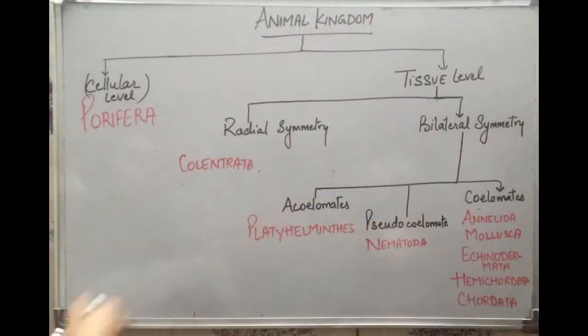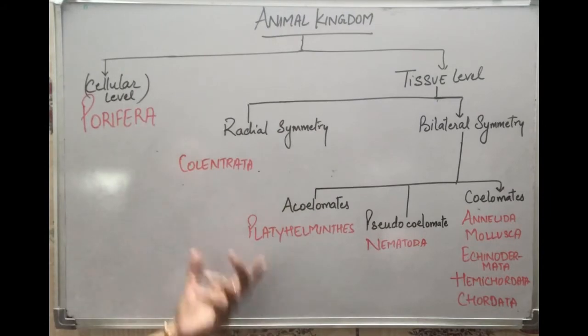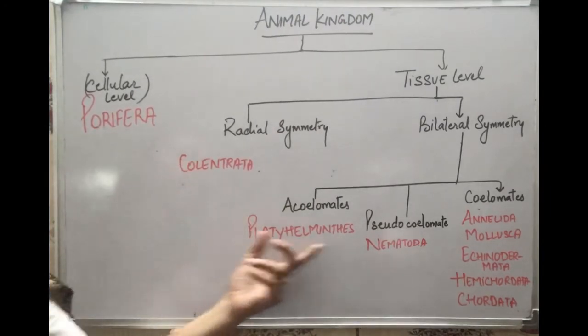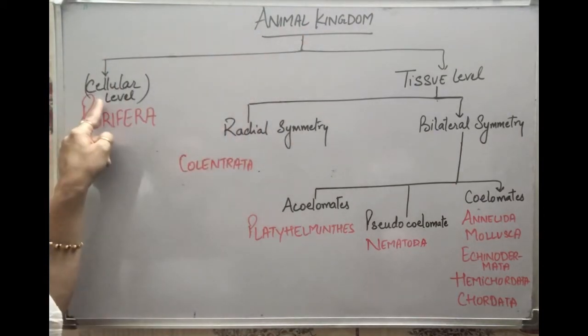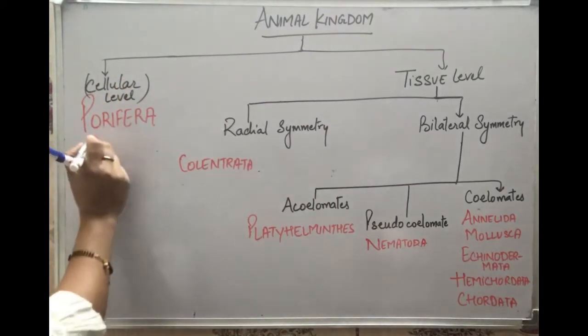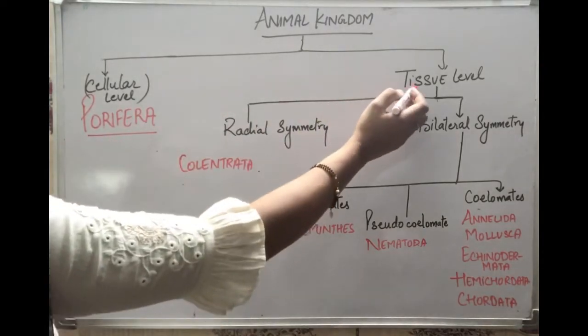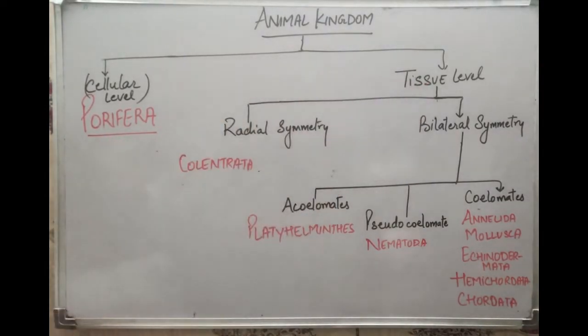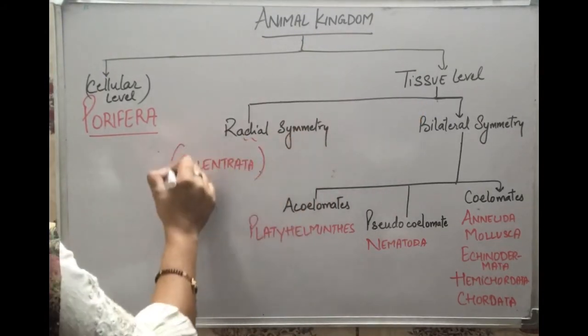Now look at this chart. In this chart, we can see the different bifurcations on the basis of the classification we have done, and we have divided the organisms into different classifications. The animal kingdom is divided into two groups, cellular level or tissue level. Those who belong to the cellular level are Porifera. We'll discuss the basic characteristics of these organisms. And the organisms having a tissue level of organization and radial symmetry are called Coelenterata.